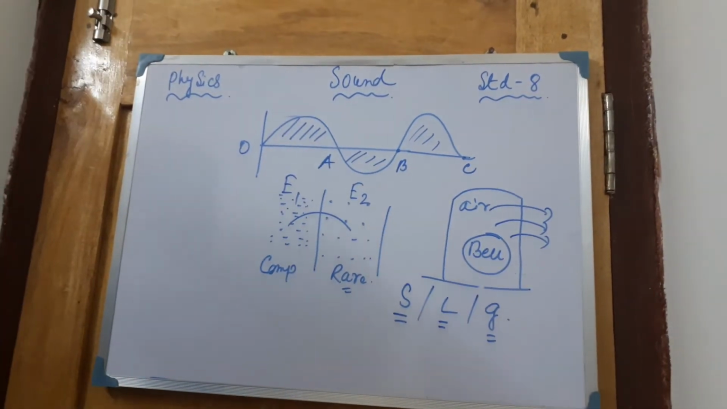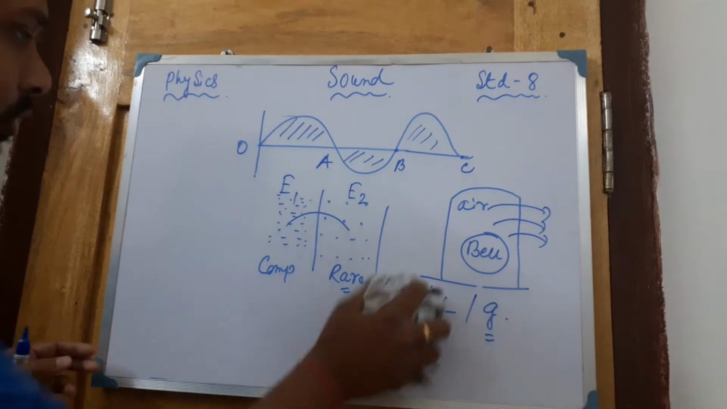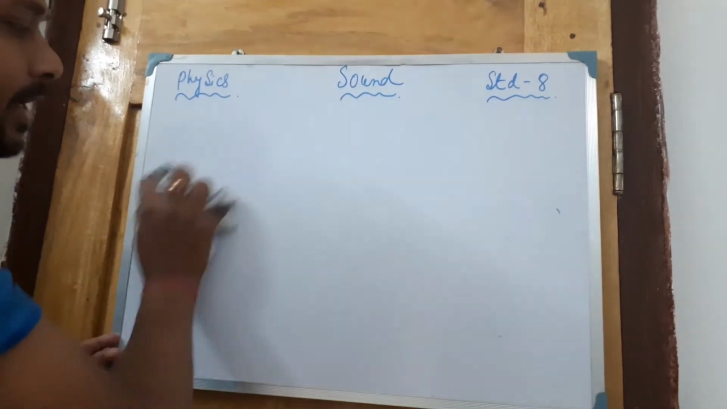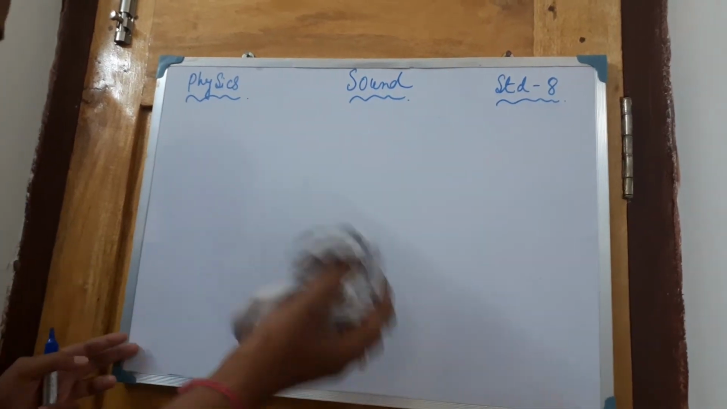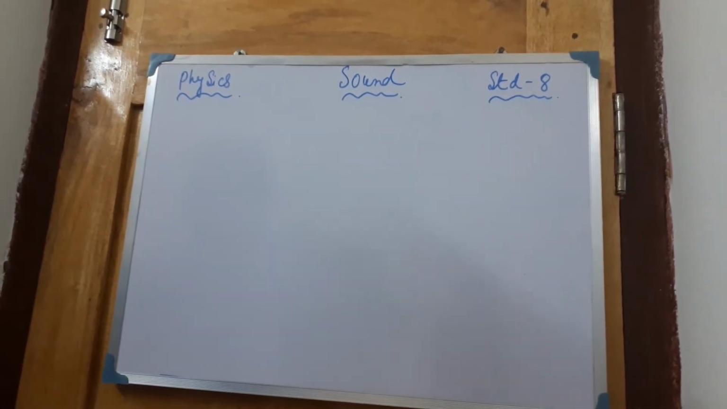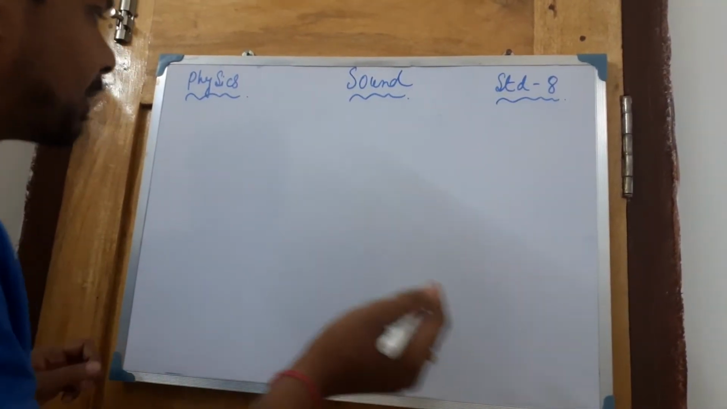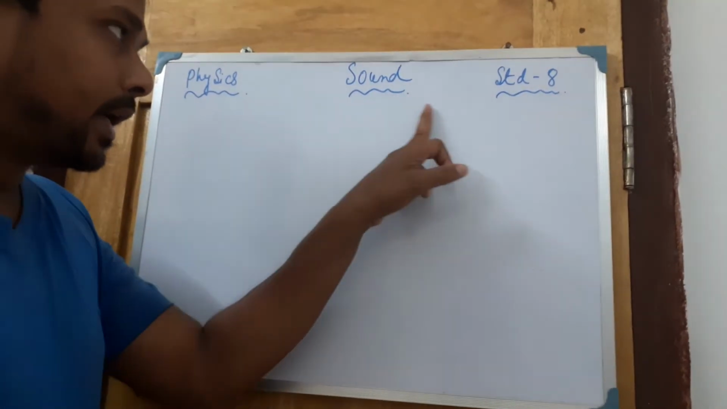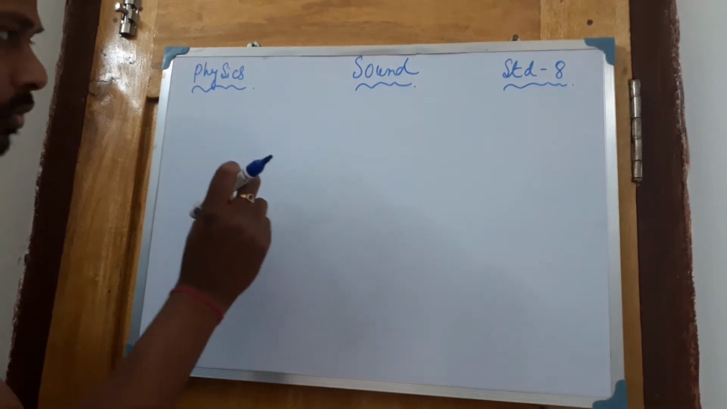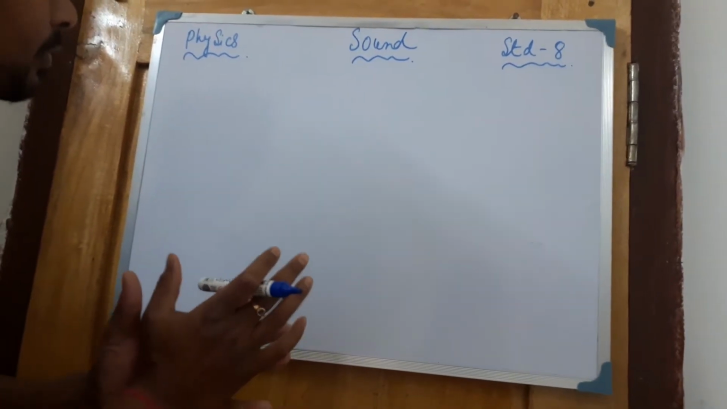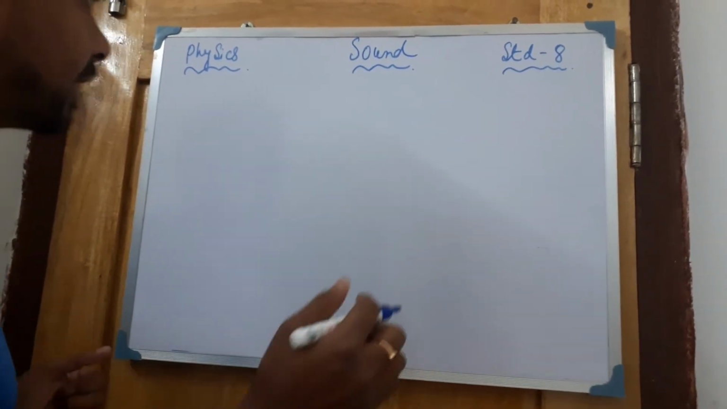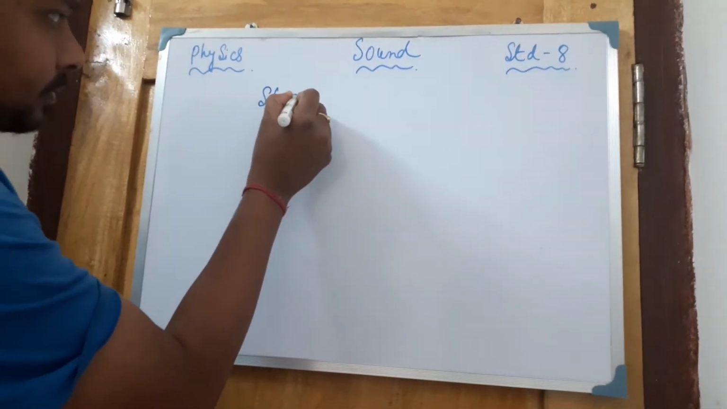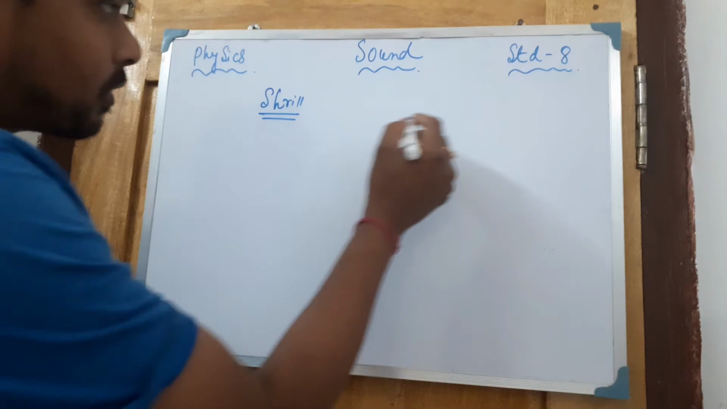Next thing is that while you are talking about sound, in your syllabus, frequency and pitch, these two terms are present. While you are talking about frequency and pitch, before discussing this, you have to know that there are two types of sound, two types of frequency related waves. One is called shrill, and the second one is grave.